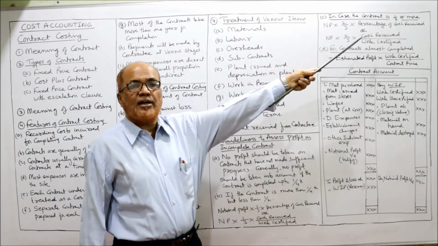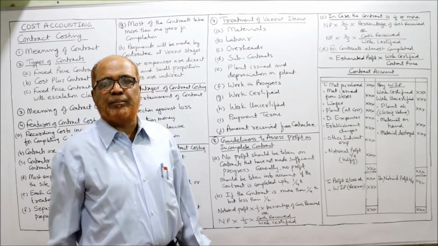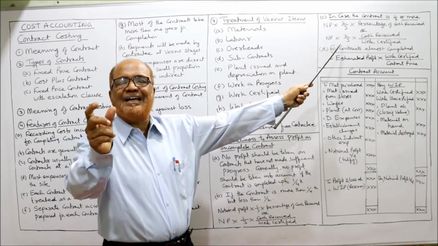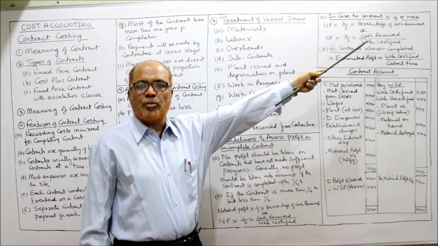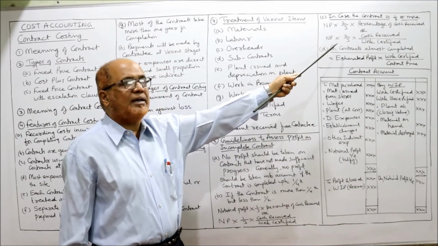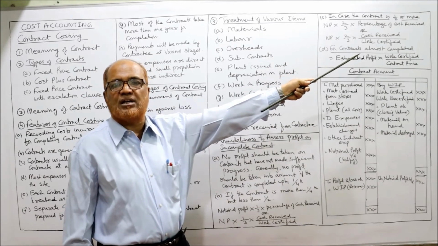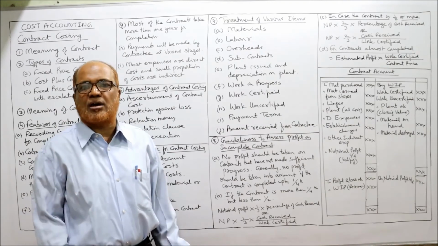If the work is completed half or more, 50% or more, then the formula will be slightly modified. Notional profit into 2 by 3 into percentage of cash received, or notional profit into 2 by 3 into cash received by work certified. This is the amount of profit to be transferred to the profit and loss account.